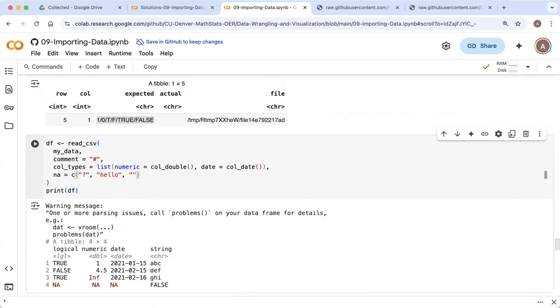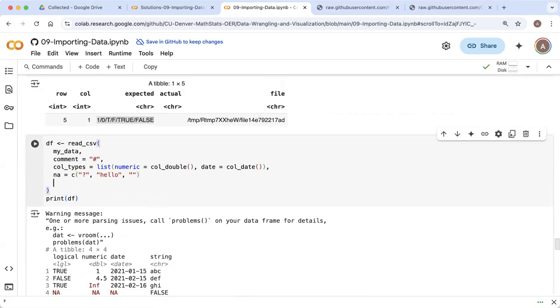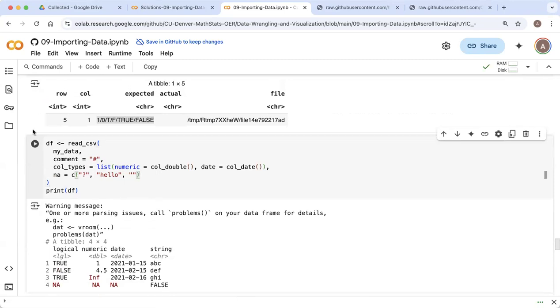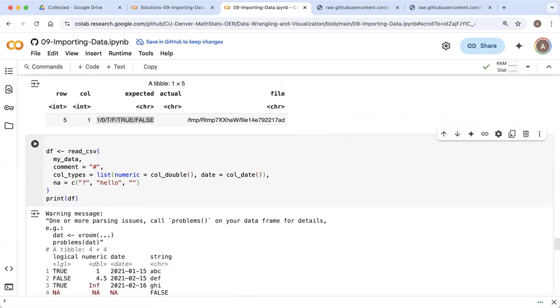And I just want to point out a really subtle thing here. And that is the default values for read CSV is that NA is equal to, it does missing value and NA.